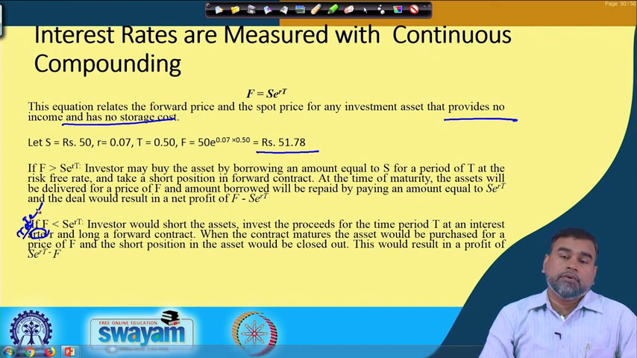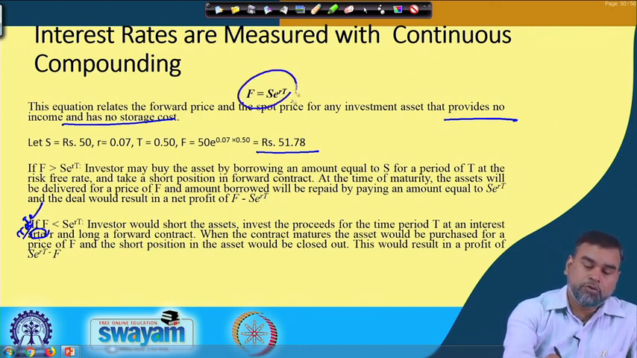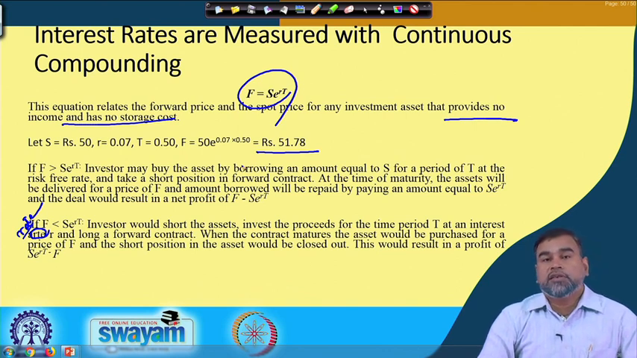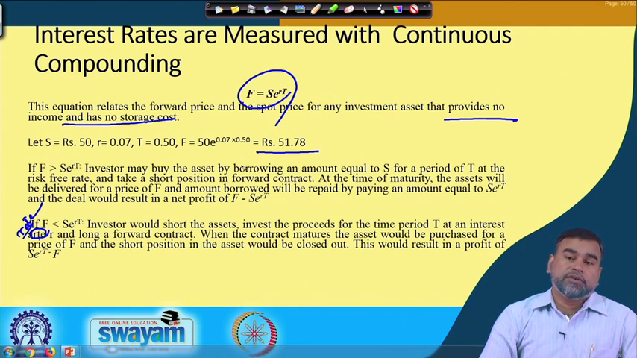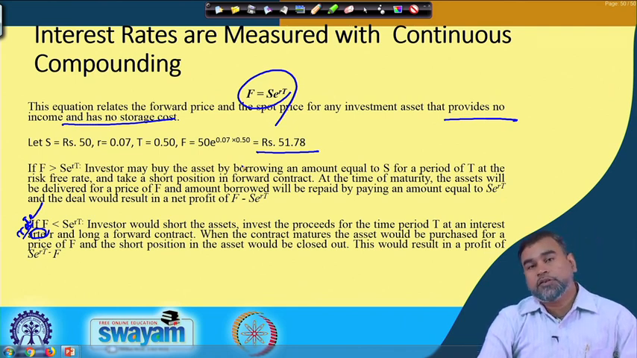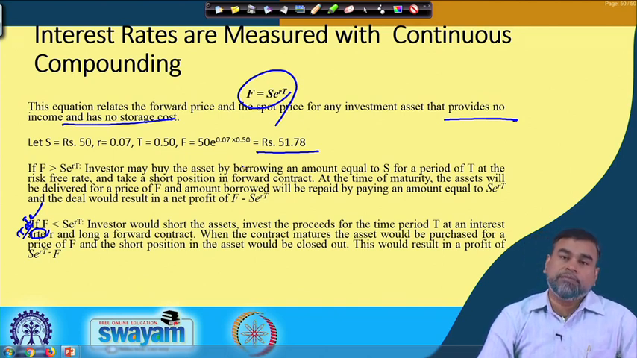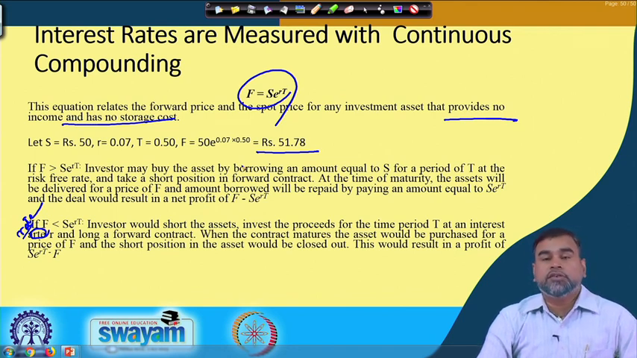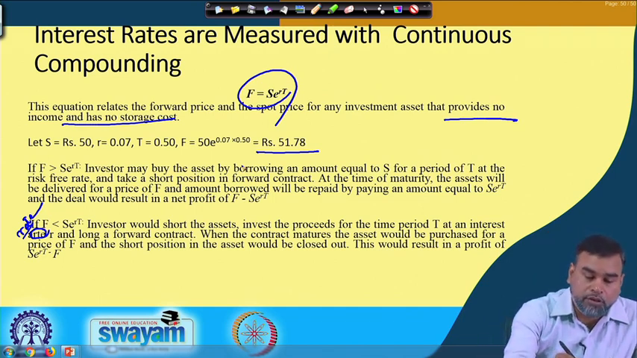So, if at any point of time this particular condition, F is equal to S e to the power rT, does not hold, then there is a chance of profit generation at the time of maturity. That means the investor can create certain profit if the condition F is equal to S e to the power rT does not hold. That we have to keep in mind.